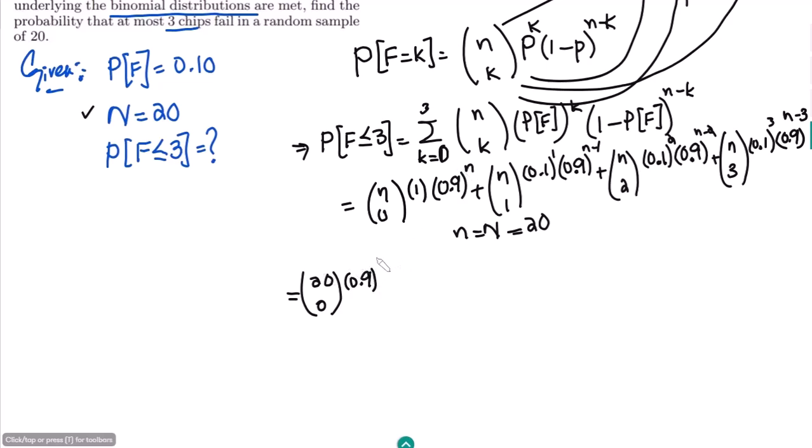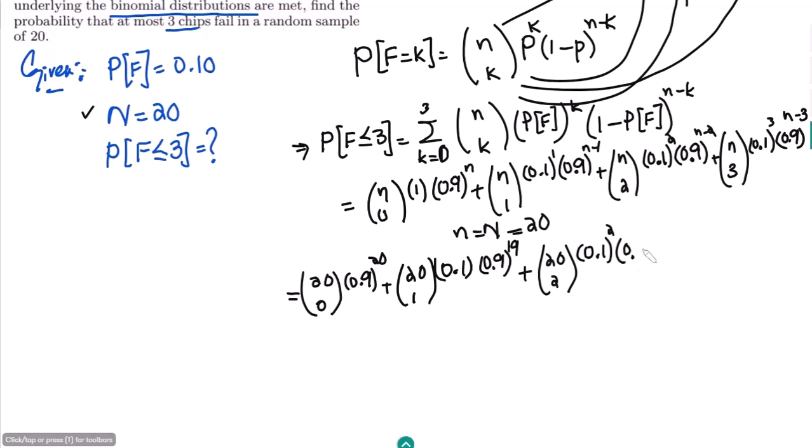Okay, and here 20 choose 1, 0.1 multiplied by 0.9^19, plus 20 choose 2, 0.1 squared and 0.9^18, plus 20 choose 3, 0.1 cubed and 0.9^17. 3 minus 3 would be what? This would be 0. So 0.9 raised to power 0 will be 1.